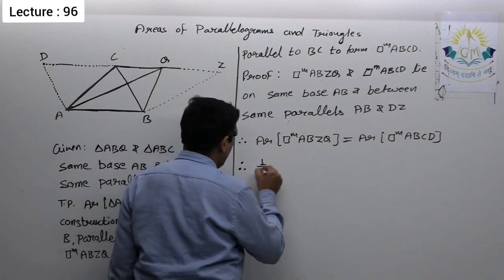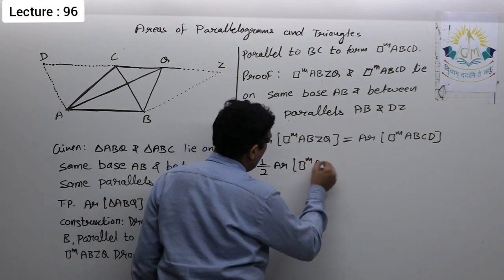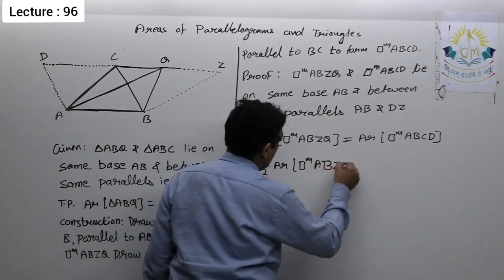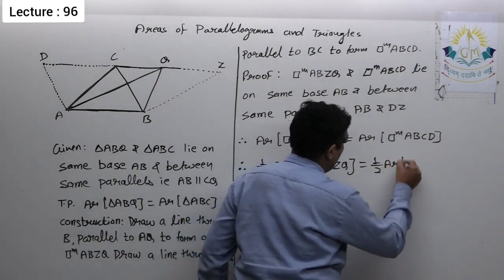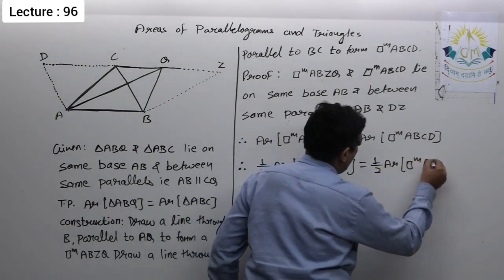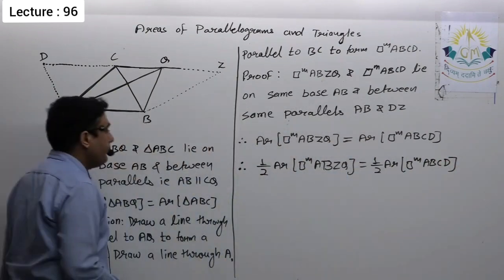Therefore 1 by 2 of area of parallelogram ABZQ is equal to 1 by 2 of area of parallelogram ABCD. As the areas are equal, their halves must be equal.